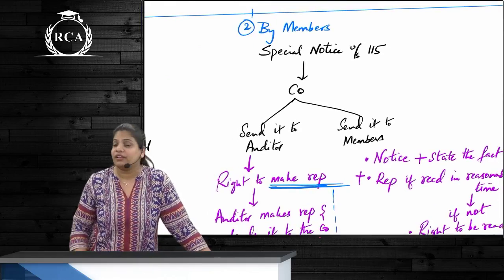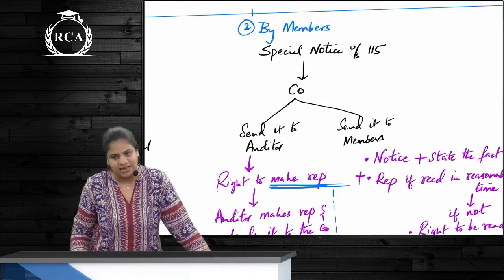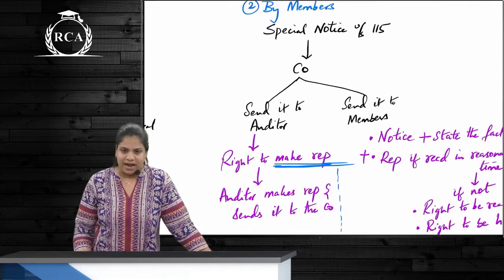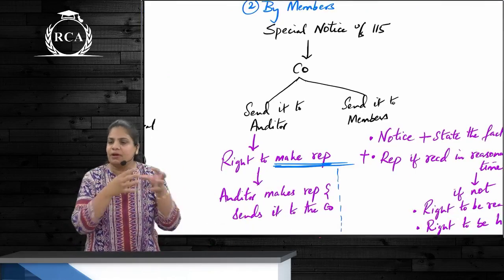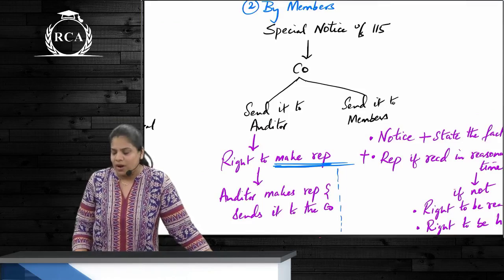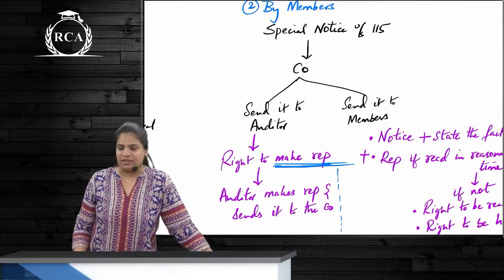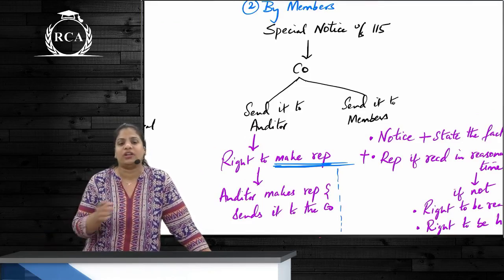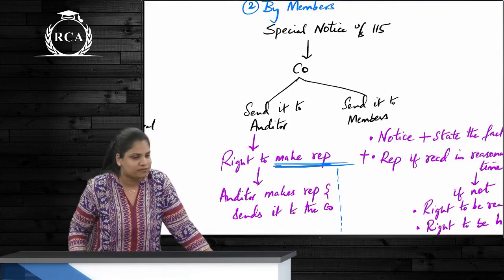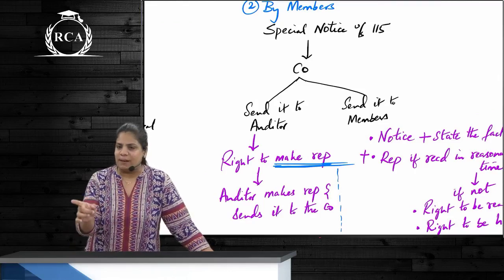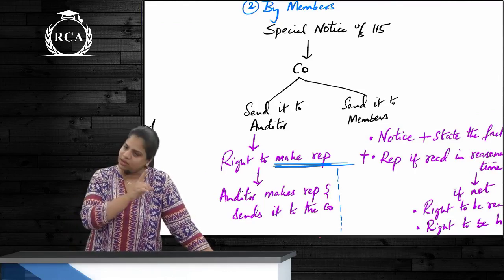Yes, and how can they do that? By special notice under section 115. This special notice will be sent by a minimum group of people. Who are they? 1% of voting right or 5 lakh rupees paid up share capital. So they are telling they don't want this auditor, or they are telling they want somebody else in place of this auditor. Once they send it to the company, what should the company do? Send it to the auditor.